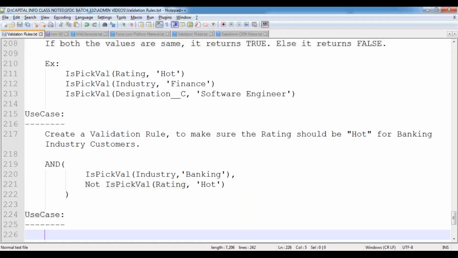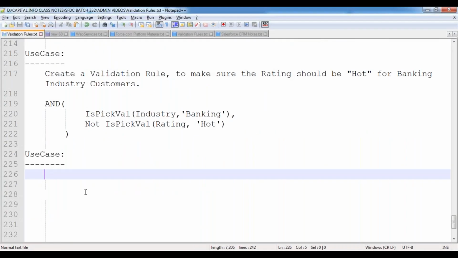And suppose we have a state and city, suppose if it is Andhra Pradesh, then these districts, and if it is Telangana, some other districts. Then at that time, you will have the feature called field dependency. There is a separate concept for field dependency. Based on the country which was selected, the respective states will become visible here. For that, we have the field dependency concept. That we'll see later. Okay, thank you.